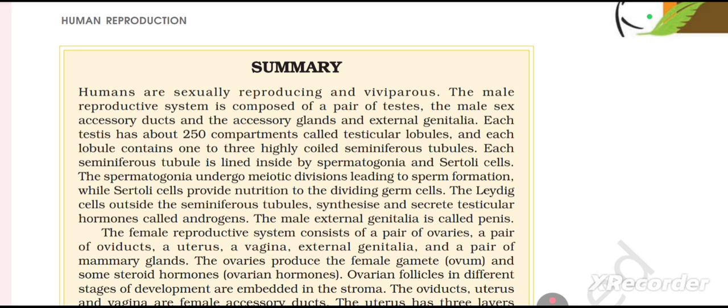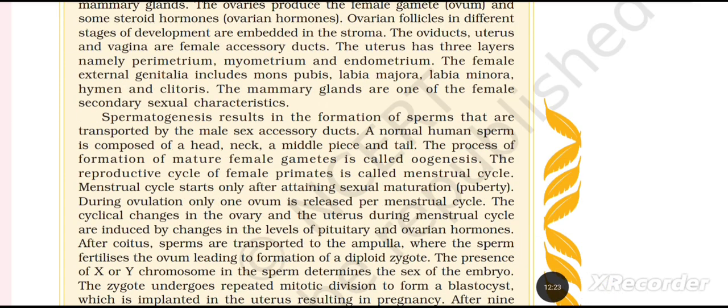The female reproductive system consists of a pair of ovaries, a pair of oviducts, a uterus, a vagina, external genitalia, and a pair of mammary glands. The ovaries produce the female gamete ovum and some steroid hormones, ovarian hormones. Ovarian follicles in different stages of development are embedded in the stroma. The oviducts, uterus, and vagina are female accessory ducts.